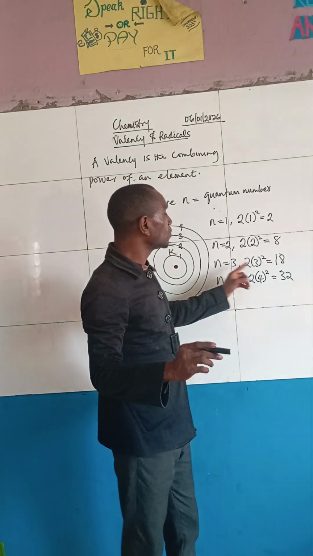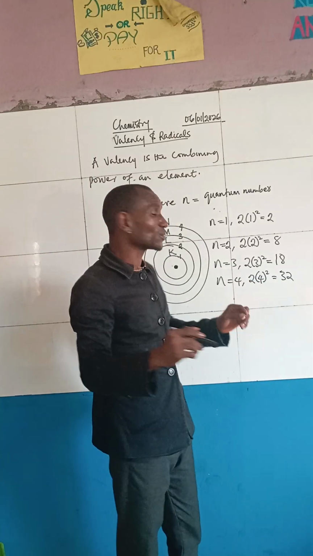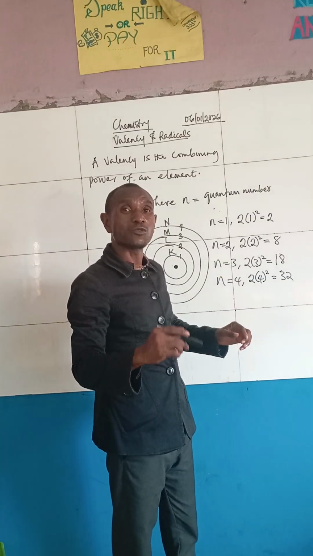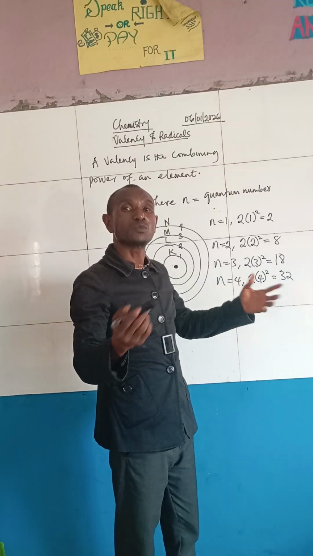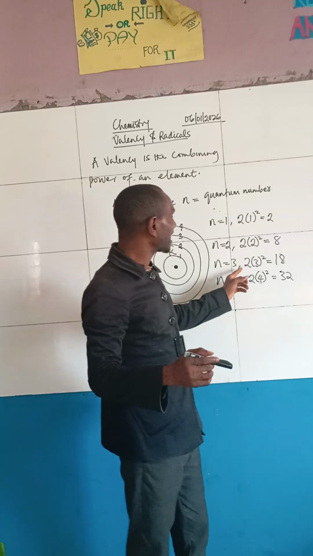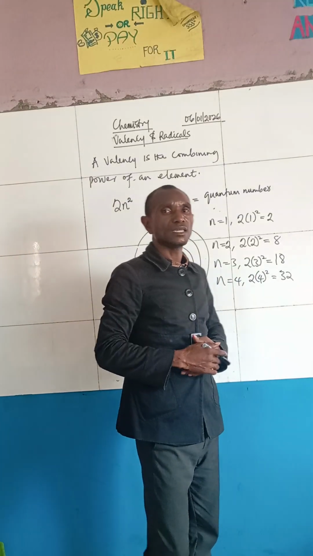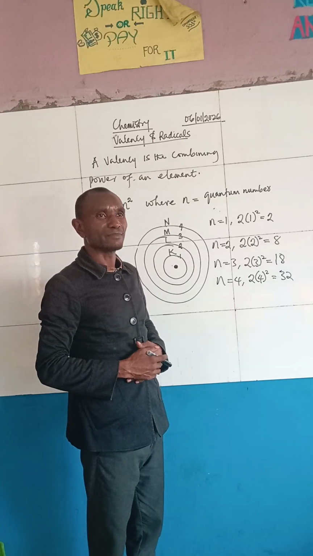The formula says that the maximum number of electrons that shell number 3 can carry, of quantum number 3, is 18. But it was proved otherwise, that the maximum number of electrons that shell number 3 can carry is 8. So take note of that. Very, very important.